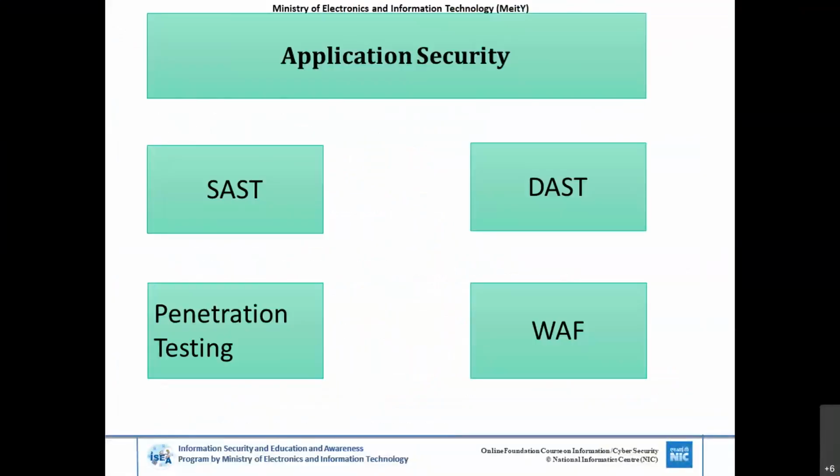Application security mechanisms: SAST, DAST, penetration testing, and WAF. We have to follow these to secure an application. What is SAST? Static analysis, or static application security testing. Here the code is tested with certain rule sets.